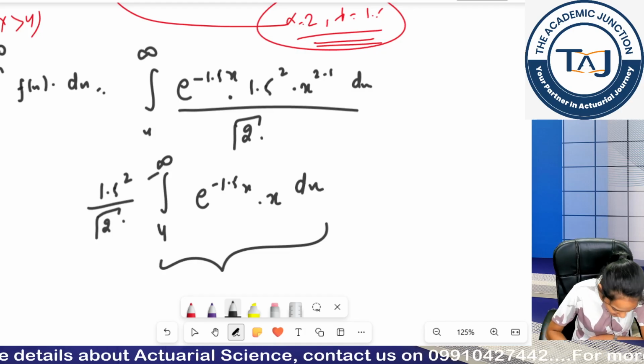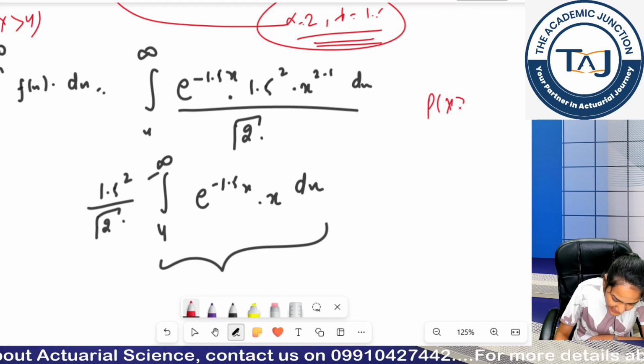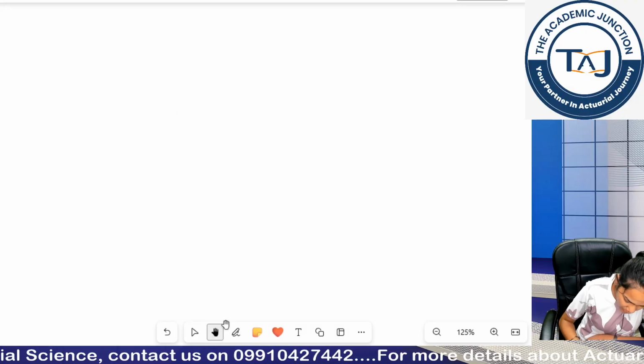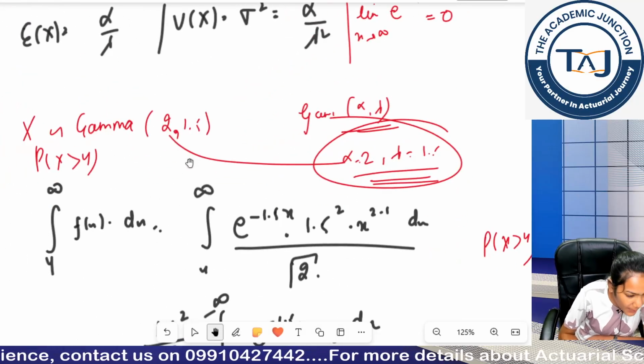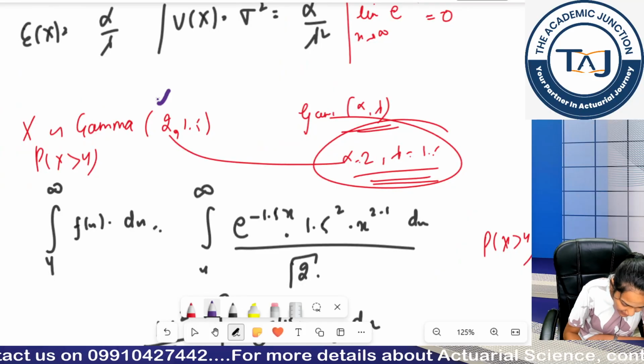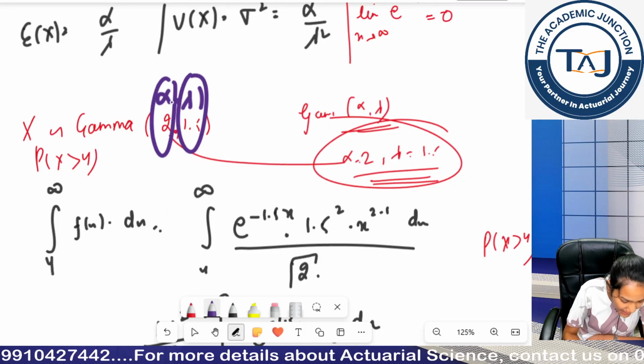Okay, no worries. Look, I basically have to calculate P(x greater than 4), right? My gamma distribution was given as (2, 1.5). If I compare it to (alpha, lambda), this becomes my alpha and this becomes my lambda. So my alpha is 2 and my lambda is 1.5.